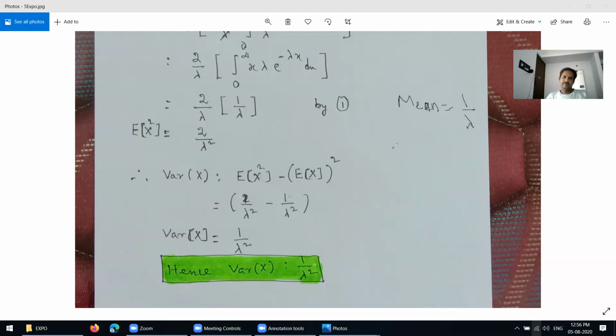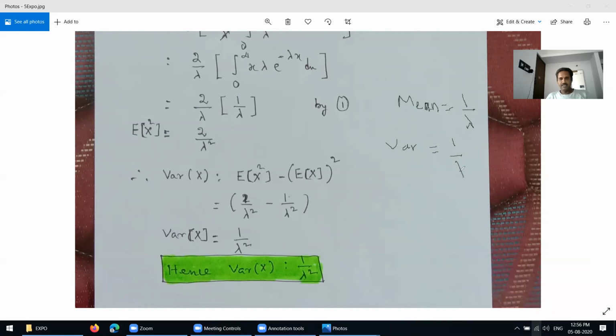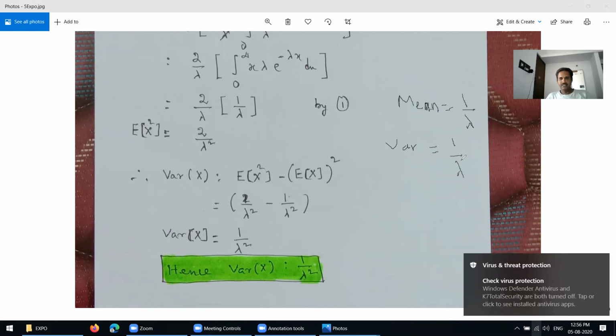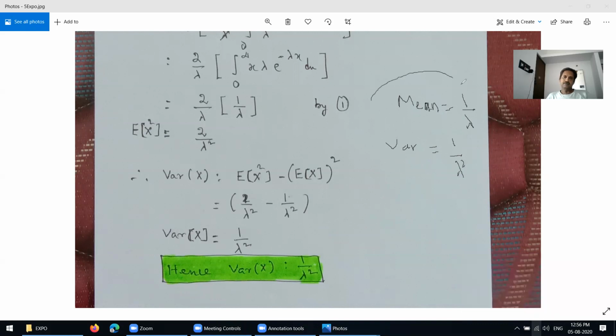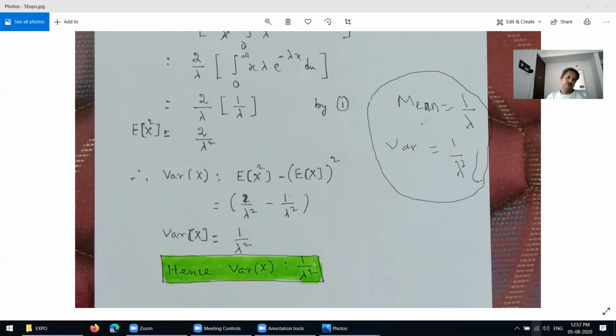And then variance equal to 1 over lambda squared. Variance of exponential distribution is 1 over lambda squared. Very simple things. So this is nothing but the mean and variance of the exponential distribution. Clear now? Okay.